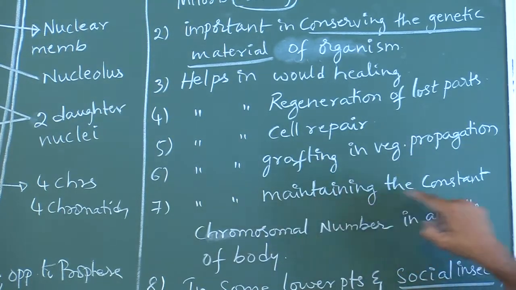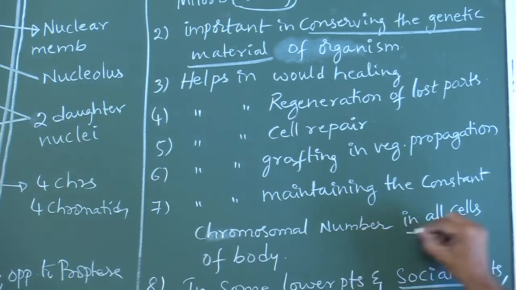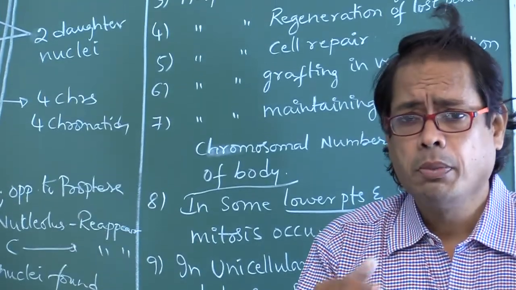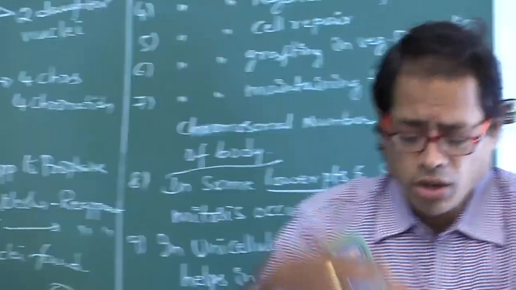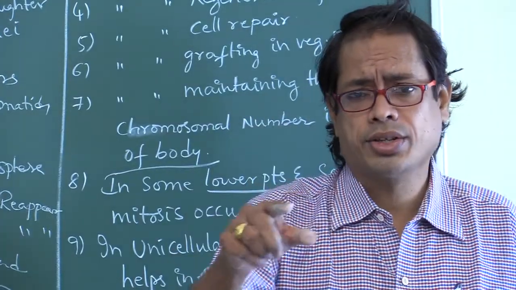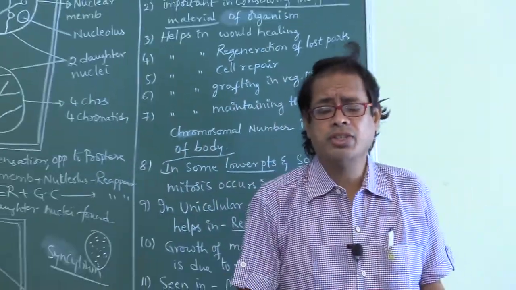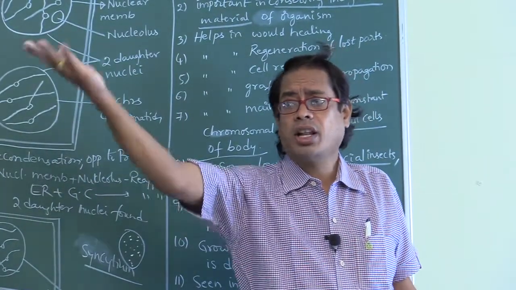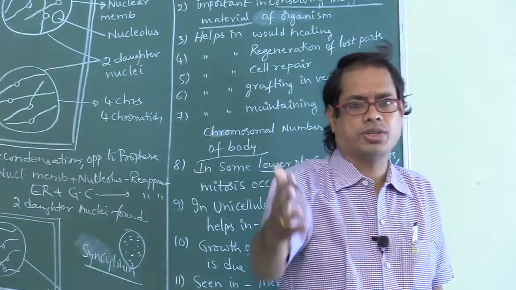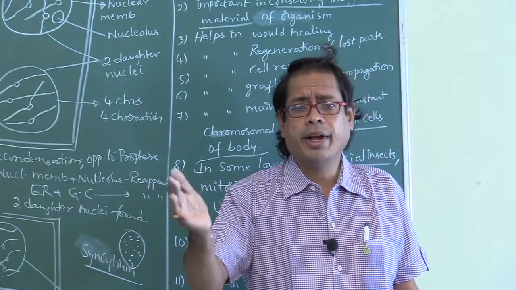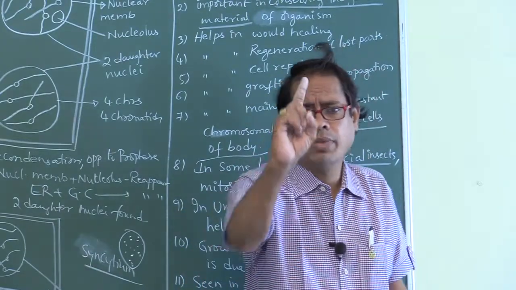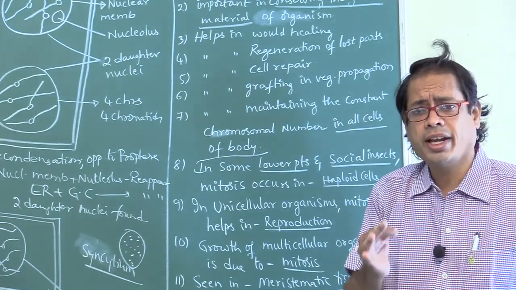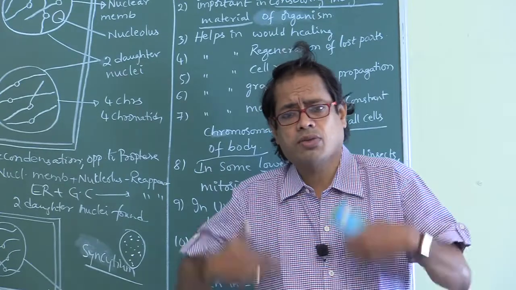Next, it helps in maintaining the constant chromosomal number in all the cells of the body. So, which cell division maintains the constant chromosomal number in all the cells of the body? Mitosis. From one generation to another generation, the constant chromosomal number is maintained by meiosis. Try to remember, my dear students, which division is required for maintaining the constant chromosomal number in all the cells of the body?